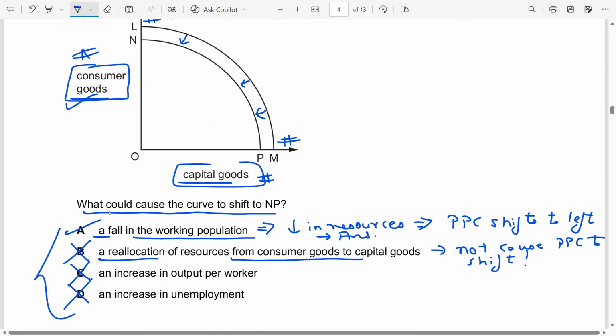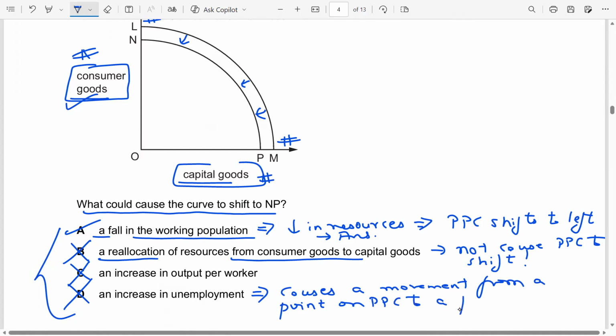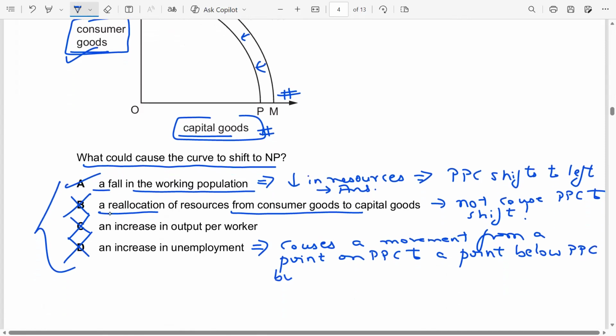Unemployment causes you to land up at a point below the PPC. It does not cause a shift in the PPC. Again, it causes a movement from a point on the PPC to a point below the PPC. But it does not cause a leftward shift in the PPC.